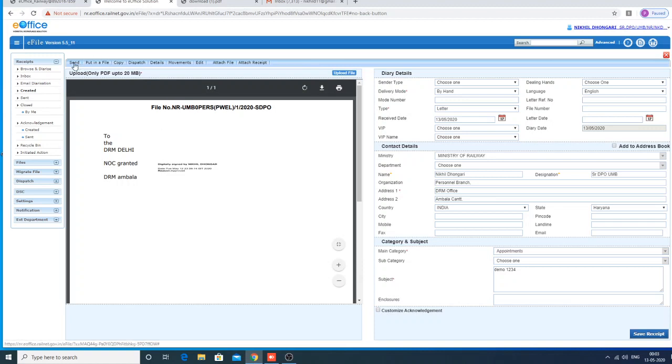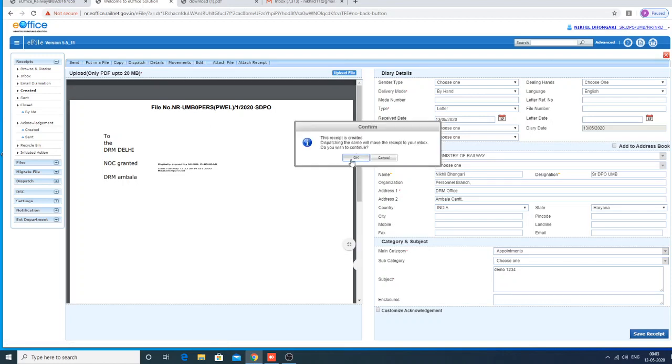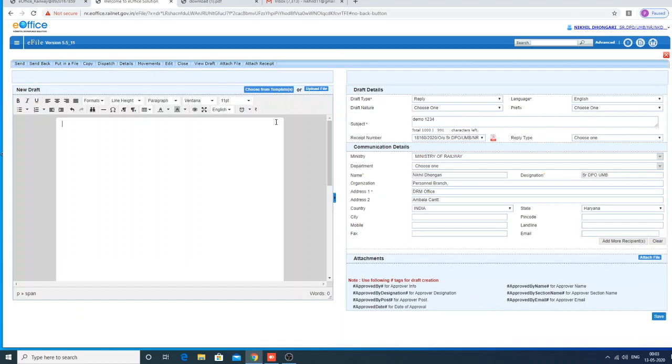Send button, that I already explained in the receipts video, but I am explaining again here. If you want to send it without any attachment, just click send. If you want to send along with attachments, attachments can be any kind of attachment from the PC storage. Then click dispatch. Then it will go to inbox. From here it will open.